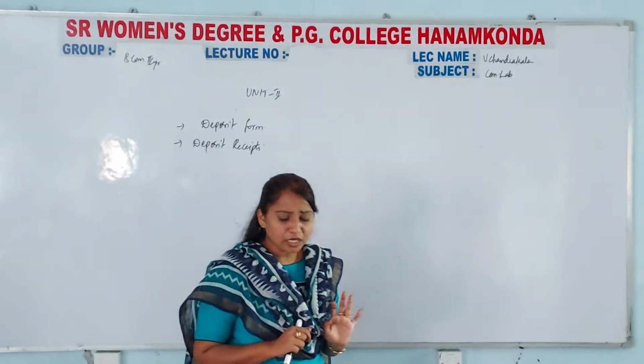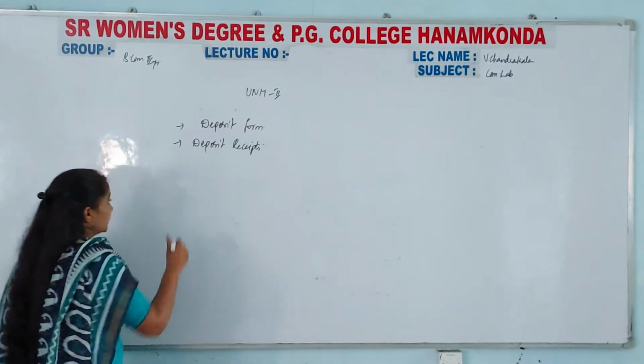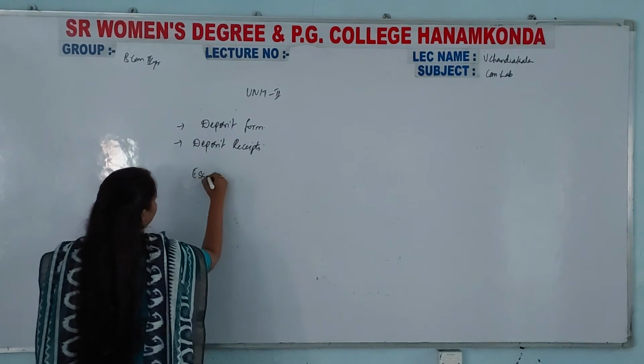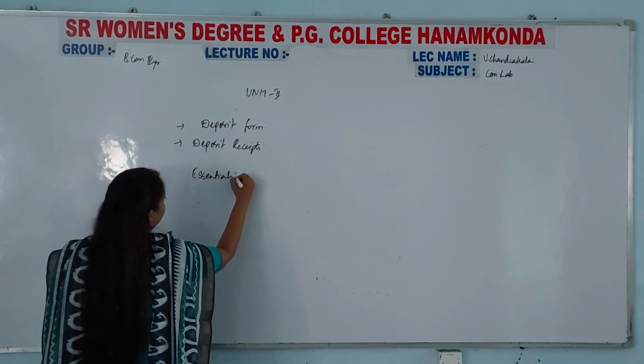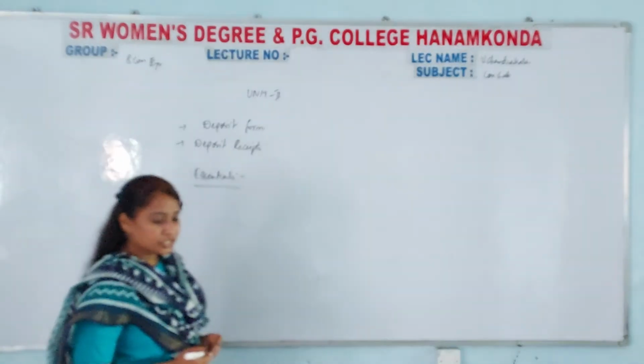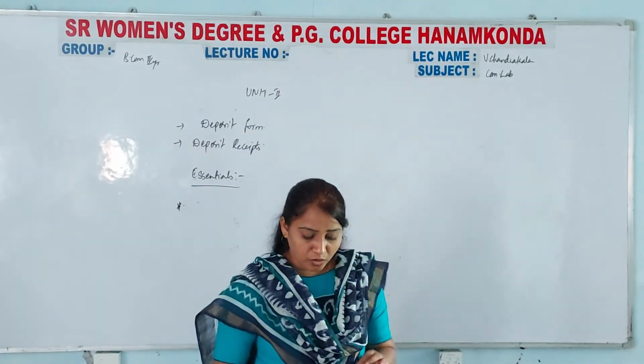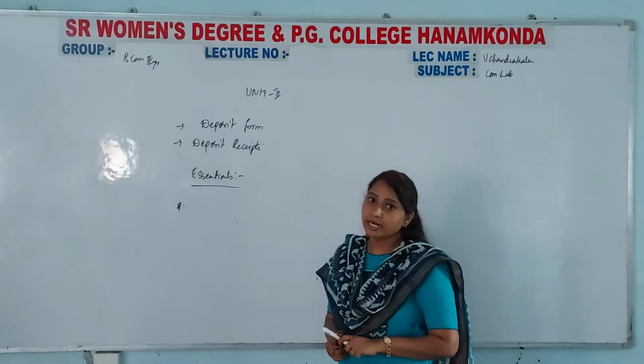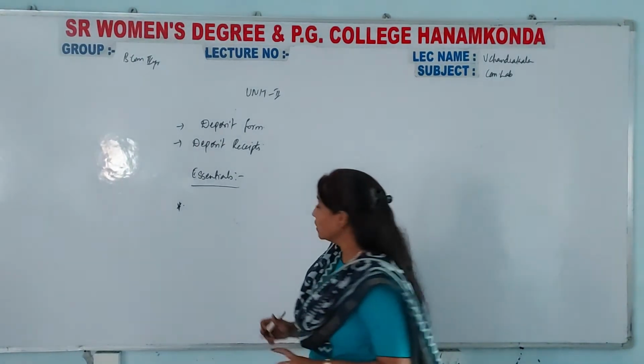Now we will try to write the essentials.